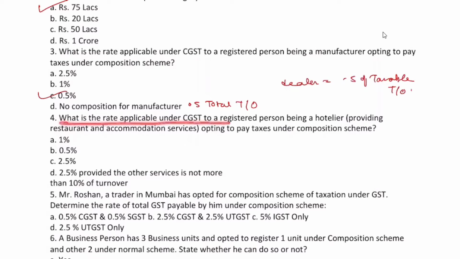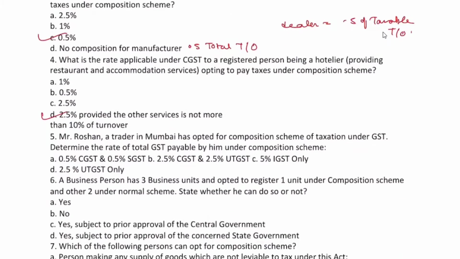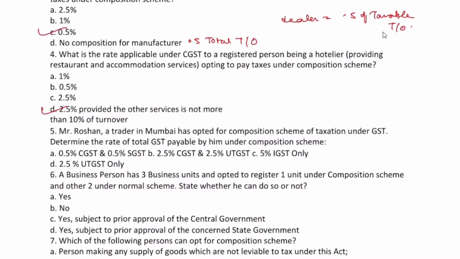What is the rate applicable under CGST to a registered person being a hotelier providing restaurant and accommodation opting to pay taxes under composition? 2.5% provided the other service is not more than 10% of the turnover. Yeah, D. You all vote for D, because he is providing restaurant and accommodation. Had he been providing only restaurant service, then it would have been 2.5%. But as accommodation service is given, that extra condition has to be satisfied. Very correct.